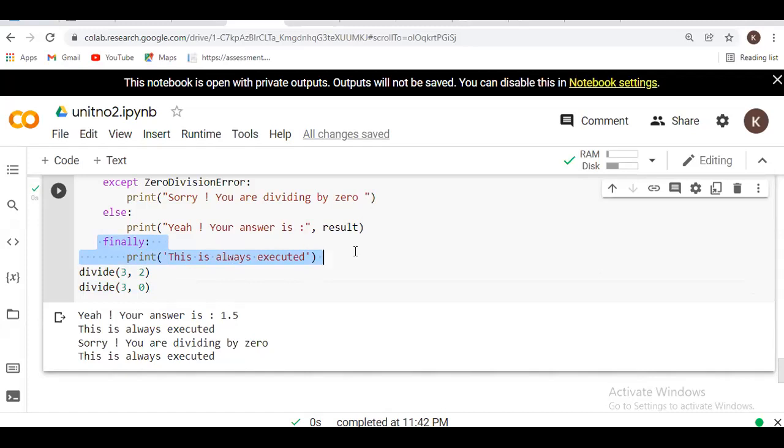So that time we use this finally concept. If we write the finally keyword and print something in it, that line will be executed after each and every operation, displayed automatically.